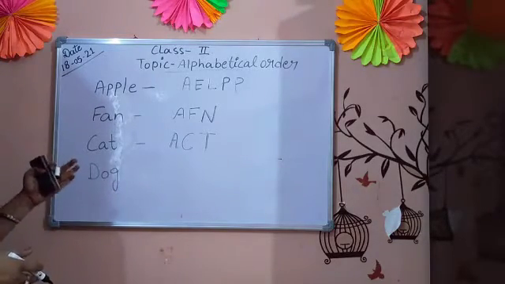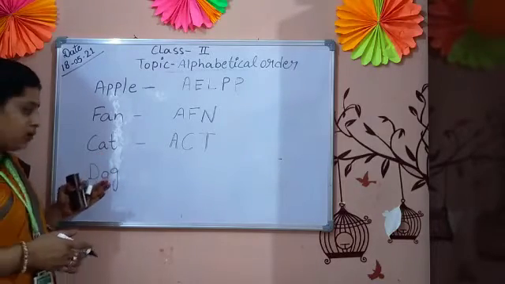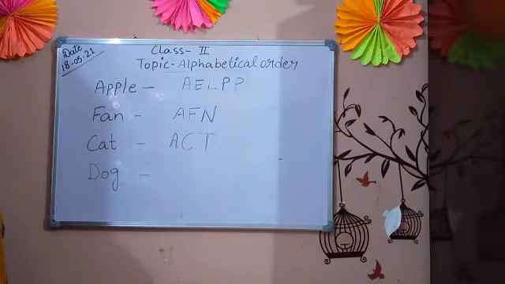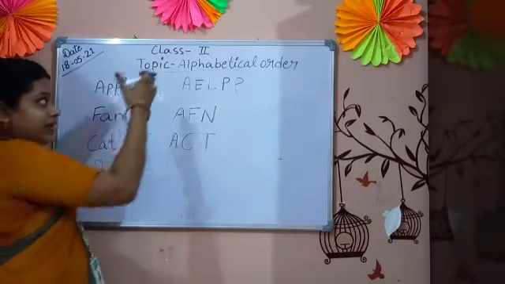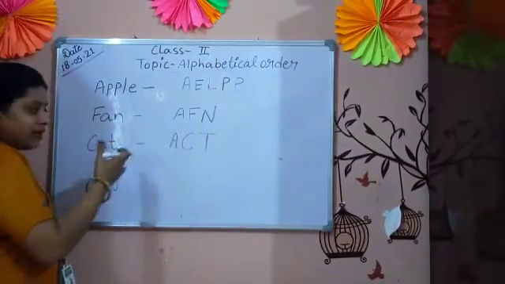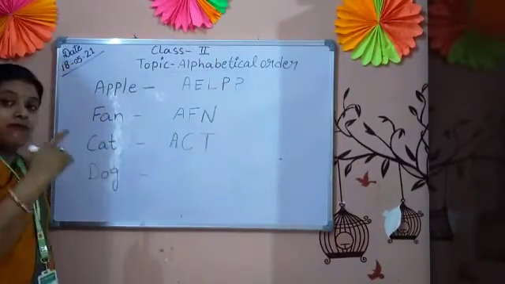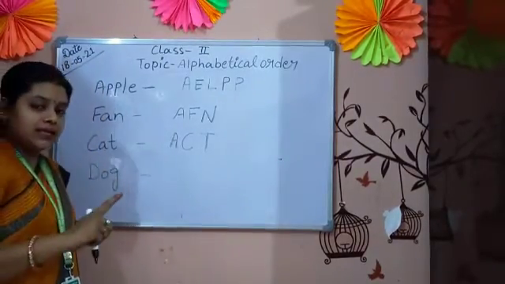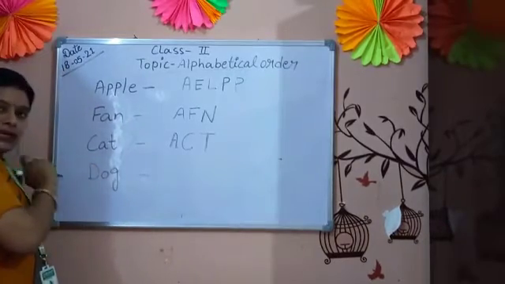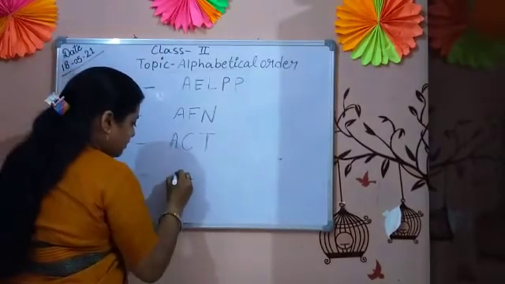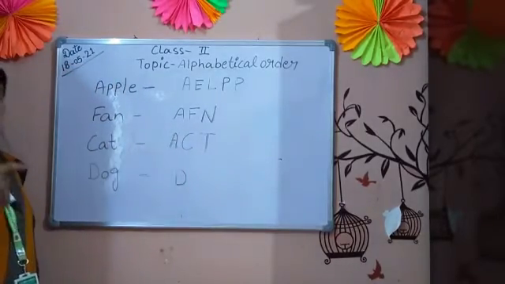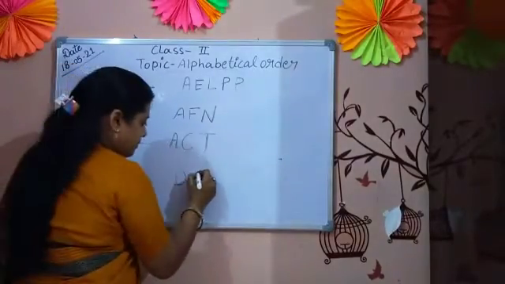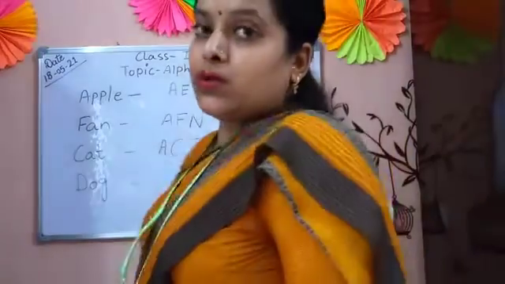Now I hope you all understood what I am doing on the board. This is the fourth word, dog, D-O-G. Again, I am writing it in alphabetical order. The first letter of the alphabet is A, the second is B, third is C, fourth is D. I got the D here, so it will be the first. D, E, F, G. Now I got the G. Okay, students.